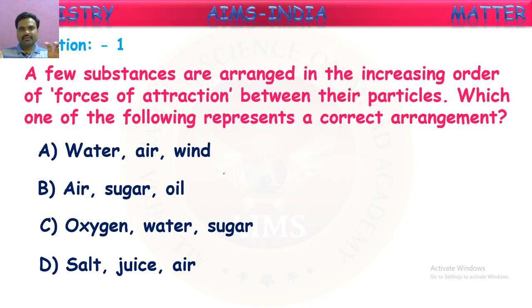Second, the one with low attractions, that is the liquid state. Last, the state with the much greater attractions between the particles, that is the solid state. So first gas, then liquid, and then solid. The option in which matter is given in this order will be the correct option.